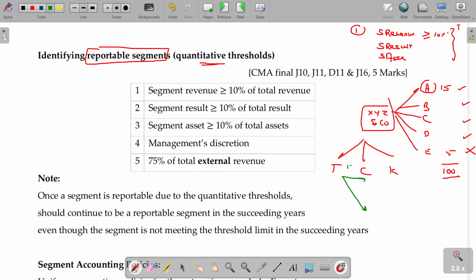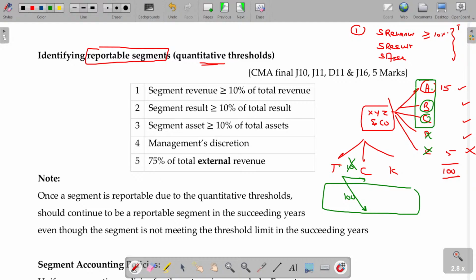To Chennai it is 10 rupees, to outsiders it may be 100 rupees. Forget about the internal revenue. Find out the external revenue of all the 3 divisions with the external revenue of reported segments. For example, here A is reportable, E is not reportable. Assume that B is also reportable, C is also reportable. These 2 are not reportable.